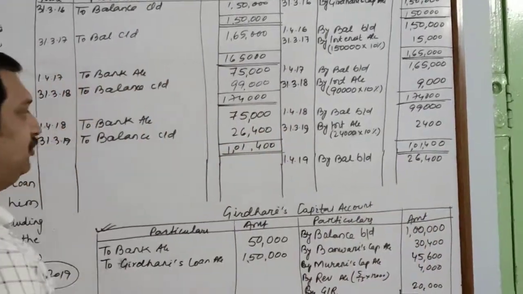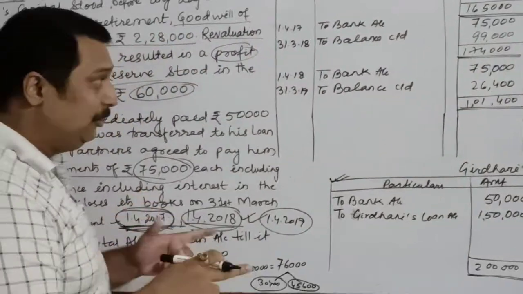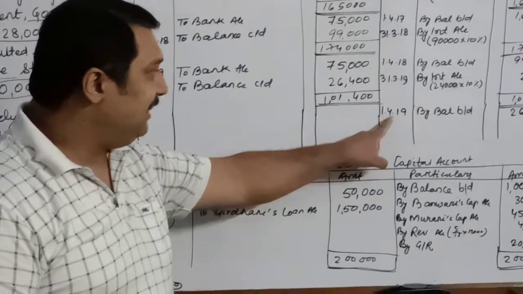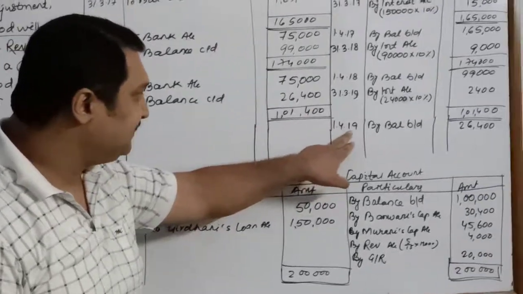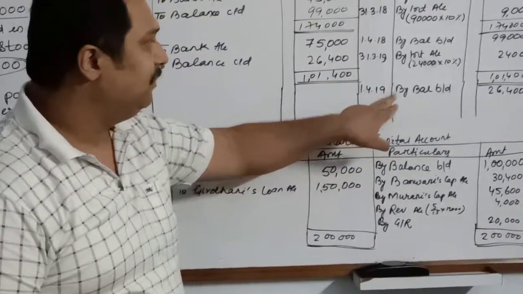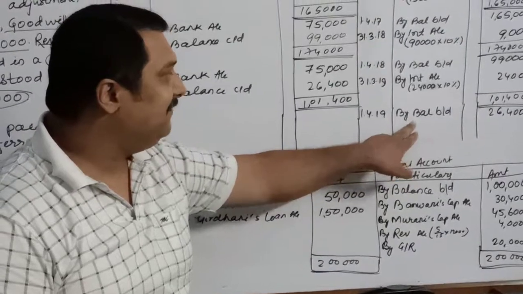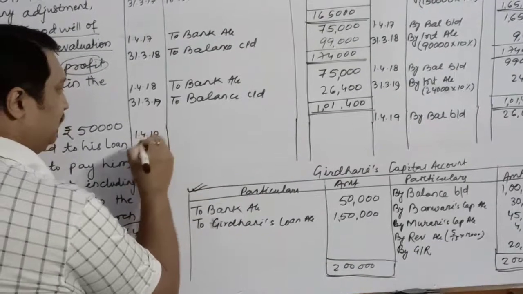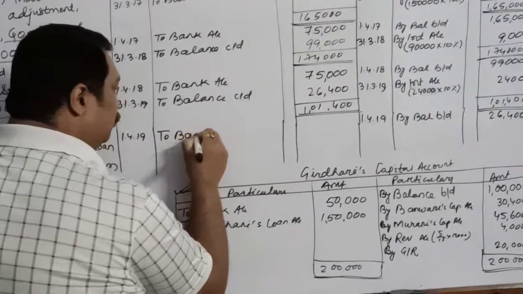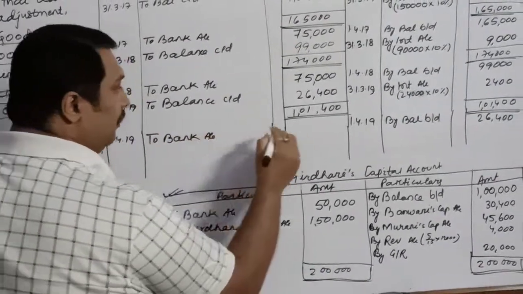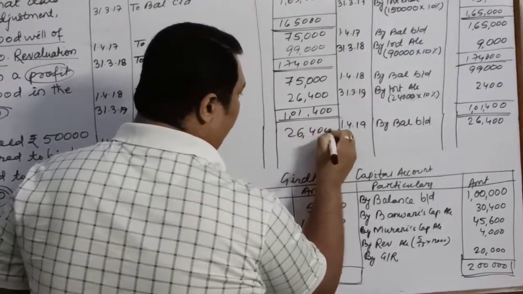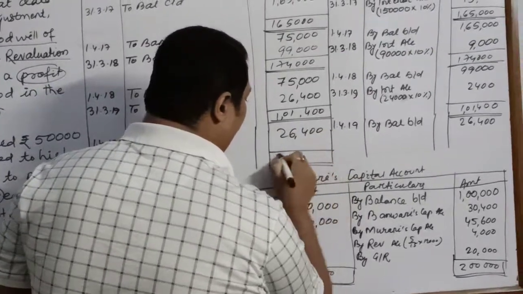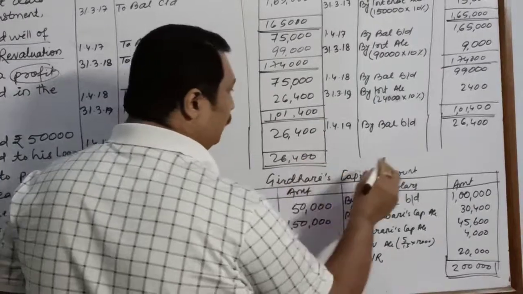26,400. Now children, since the date of payment, the last date of my installment, is 1st April 2019 itself, there is no need of calculating the interest. I will pay on this date itself, 1st April 2019. I will pay to bank account 26,400, and this is the end of my loan account.